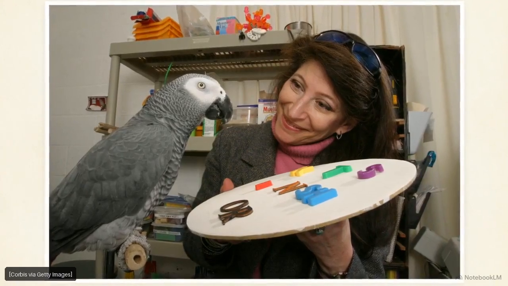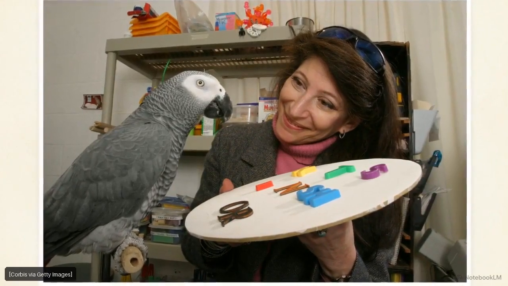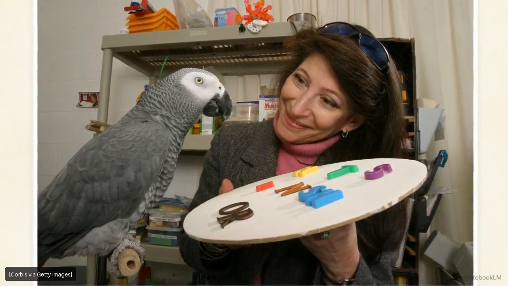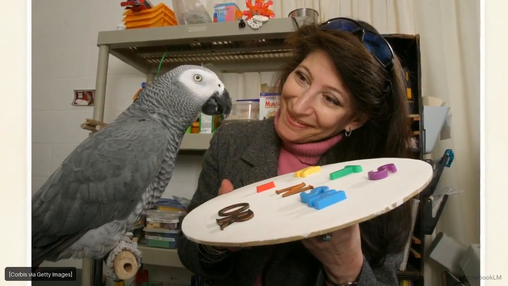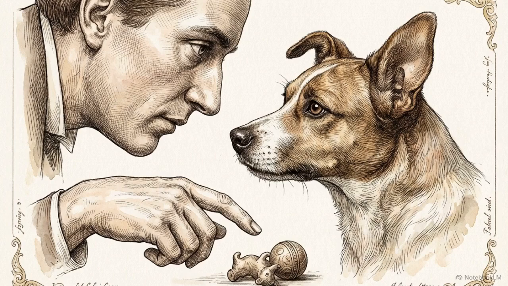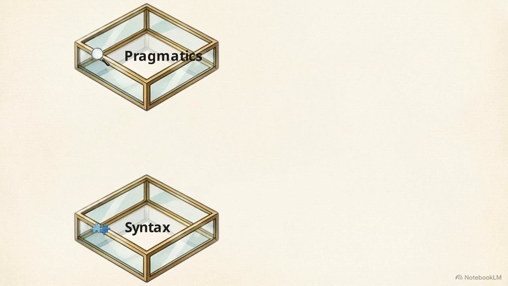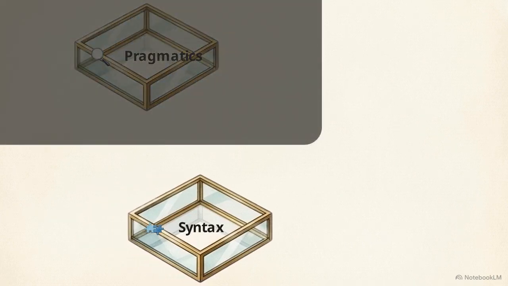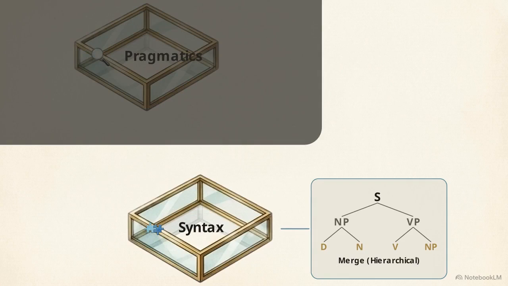Species that regularly attend to humans, like domesticated dogs or the African gray parrot Alex, show a higher aptitude for understanding helpful communicative acts. This suggests that a high level of social cooperation likely drives the evolution of more sophisticated pragmatic interpretation. Reviewing the stack reveals that the differences between human and animal systems lie in specific architectural choices, primarily hierarchical syntax and the degree of cooperative motivation.